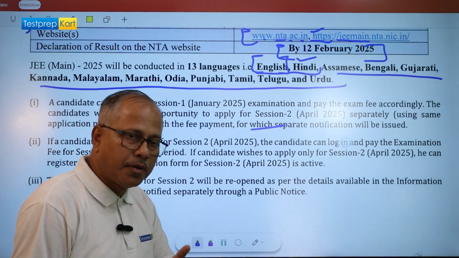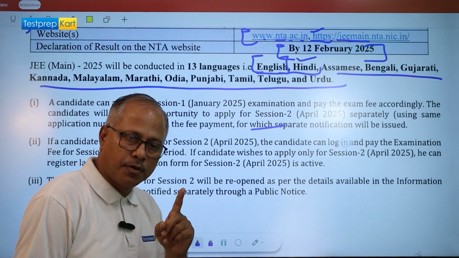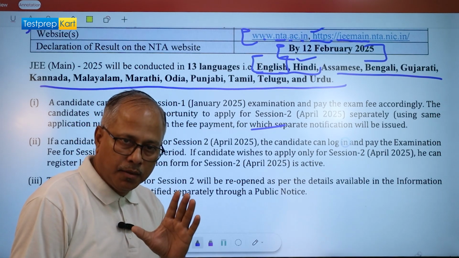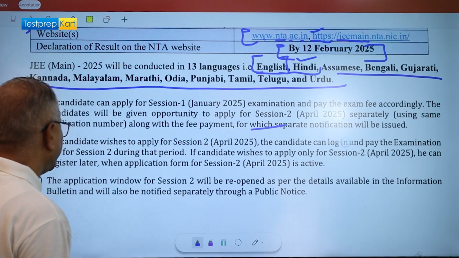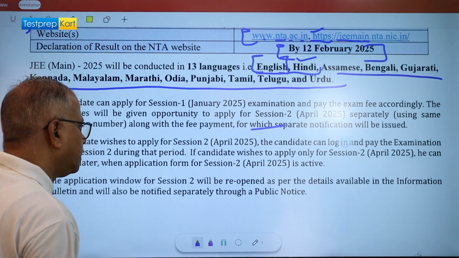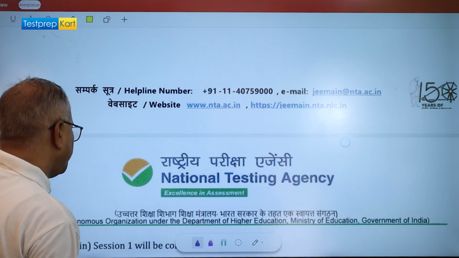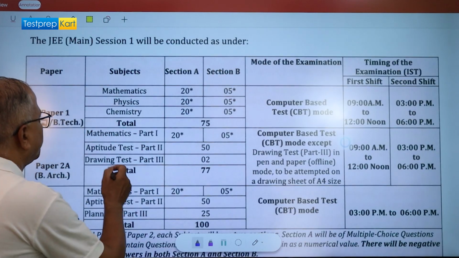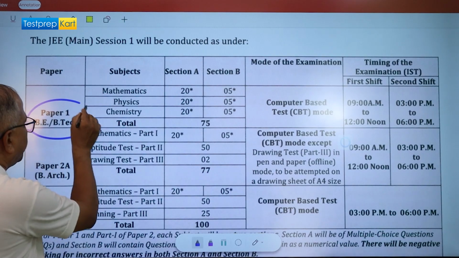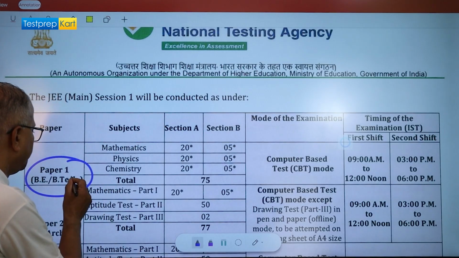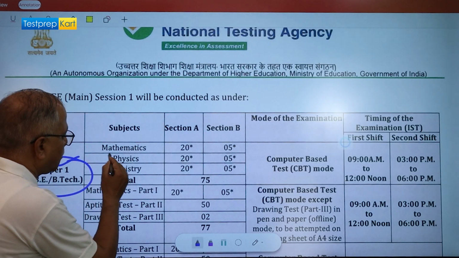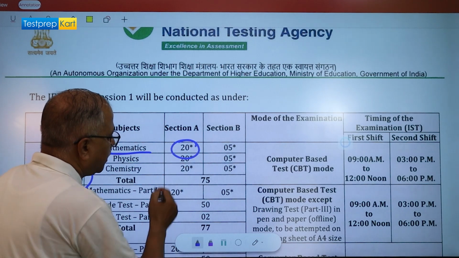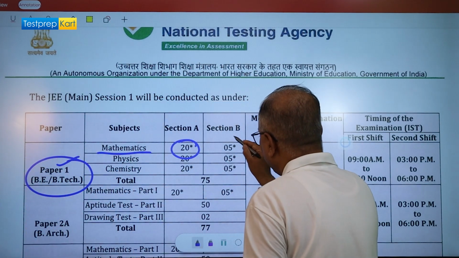And that is for both Paper 1 and Paper 2. We know that Paper 1 is for BE and BTech, and Paper 2 is for BArch and BPlanning. The most important thing is the structure of the paper. For Paper 1, which is all about BTech or BE, we have Mathematics: 20 multiple choice questions and 5 problem questions.